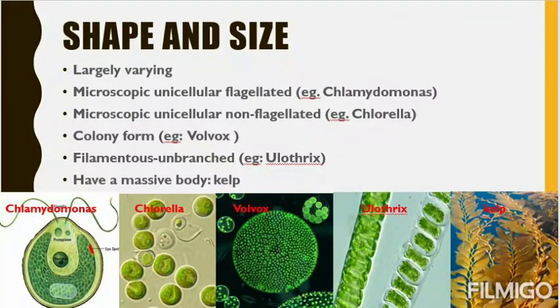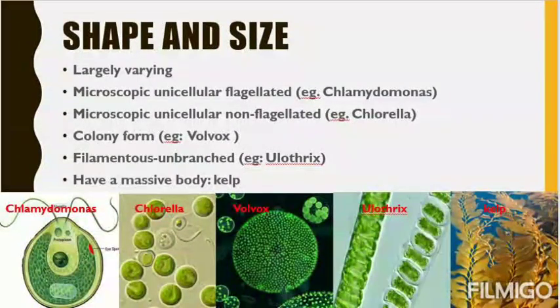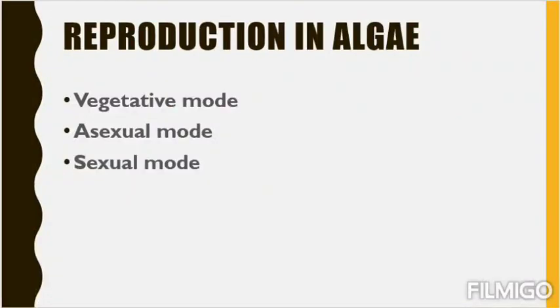Then we have a massive body, that is kelp. Kelp is an algae that is present in the ocean and has a massive body of about 100 feet. You can see in National Geographic or Animal Planet, when sea divers go inside the ocean, you can see the large plant's body. These are the kelp. Kelp has a very massive plant body. Though they are simple plants, they can grow up to 100 feet. So these are the basic shapes and sizes. I hope you all remember at least one example.